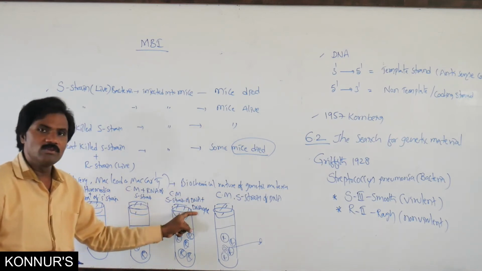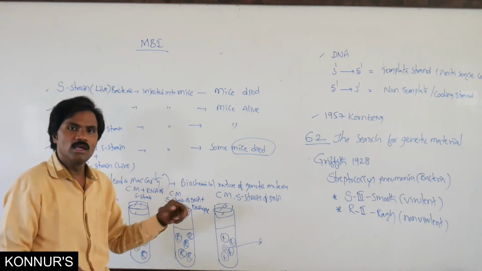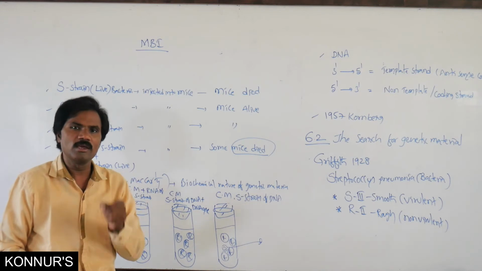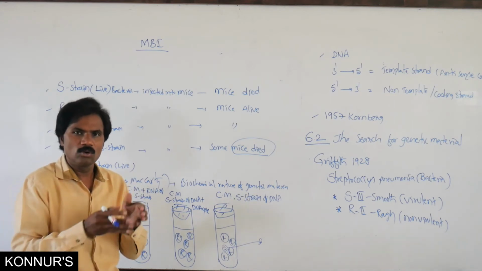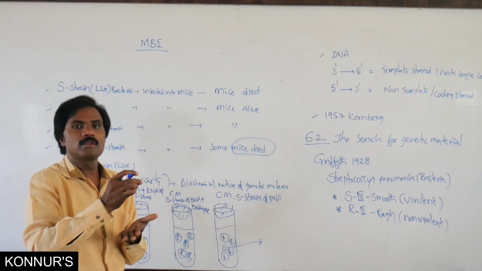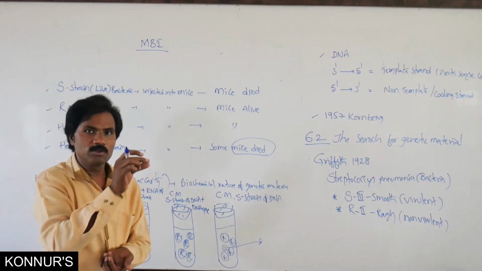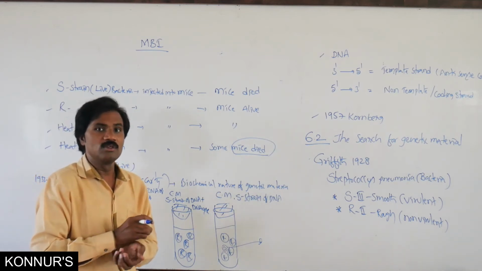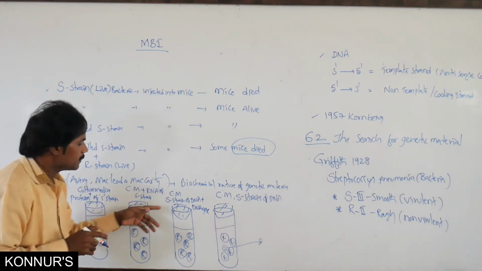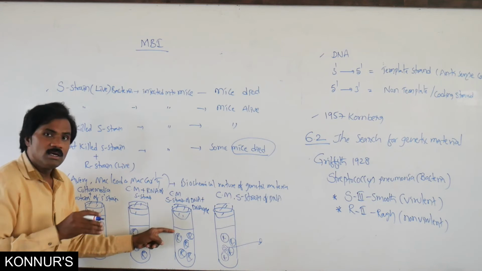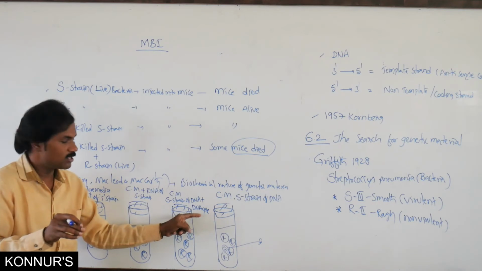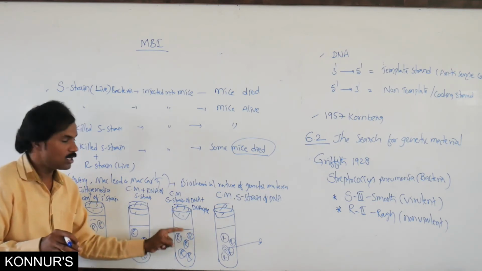But apart from that, DNase is there. What is the difference between DNA and DNase? DNA is the genetic material. DNase is the enzyme. What is the important role of DNase? DNase acts to split the phosphodiester bond present in nucleic acid. It does not keep it as it is. That's why even though DNA is there, it breaks down because of DNase. It breaks down the phosphodiester.